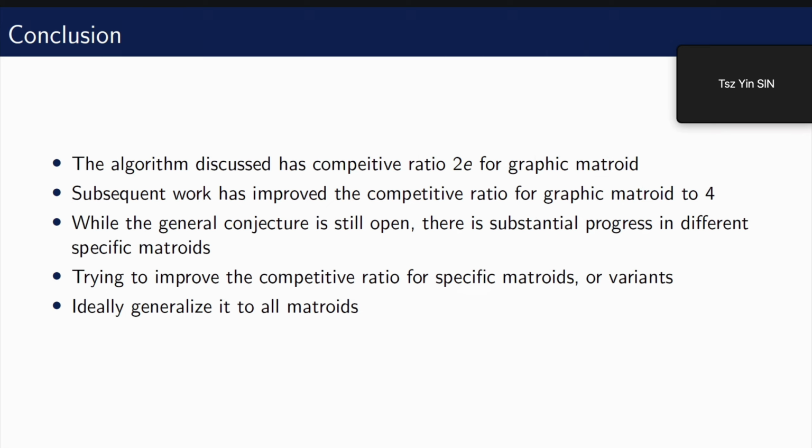Some known results include that if the weights are assigned randomly instead of adversarially, we have a constant algorithm. And other variants we are looking at include if we have a look-ahead time frame, that is, we delay the decision of accepting or rejecting a certain element after seeing some more elements, instead of in the original setting that we must decide before the next element arrives. And also another variant that the independence constraint can be violated with some cost, and we hope to give some positive results in these cases. And of course, ideally, a constant competitive algorithm could be given to the original matroid secretary problem for all matroids, but that's probably too much for us.